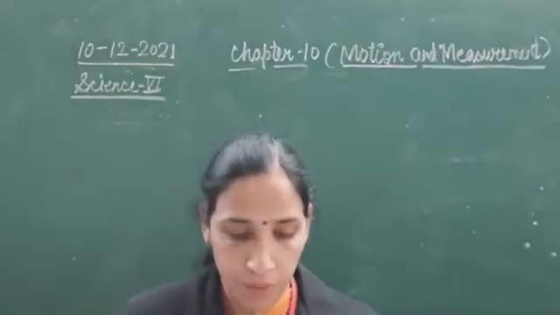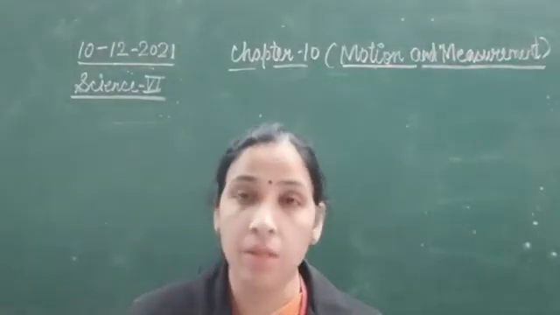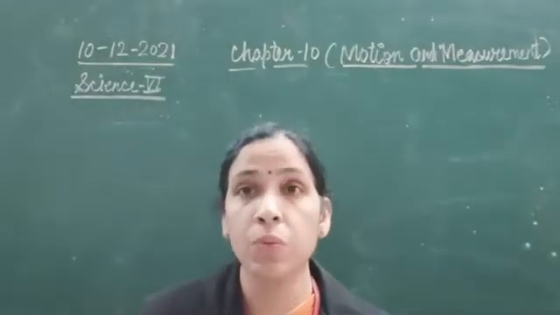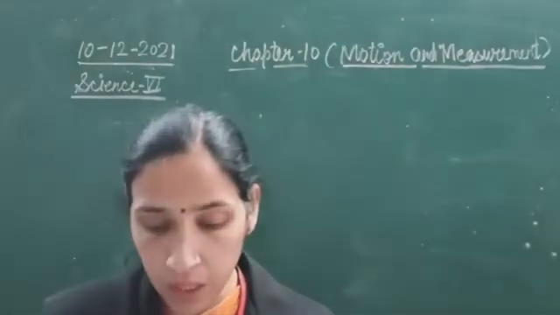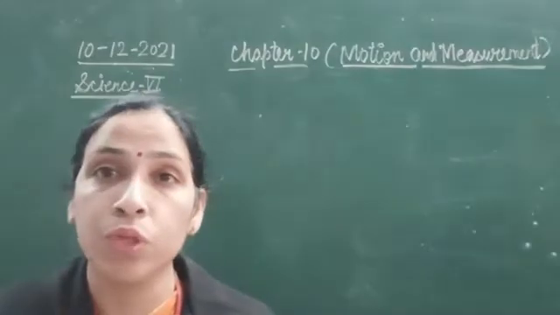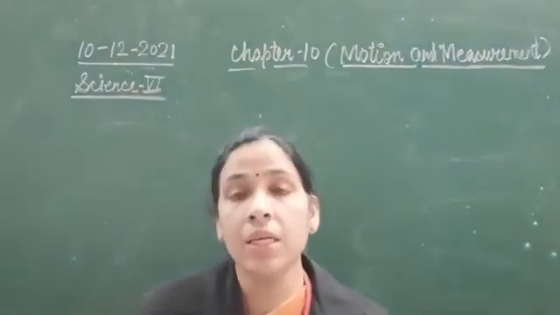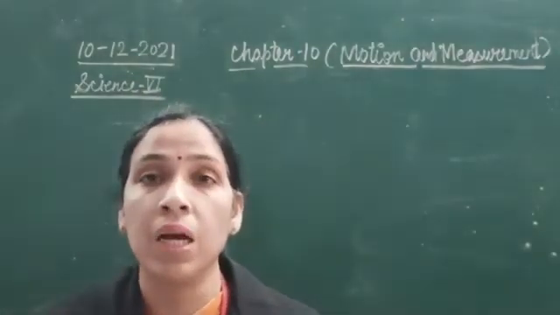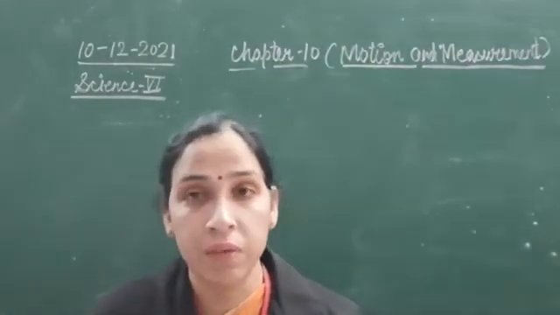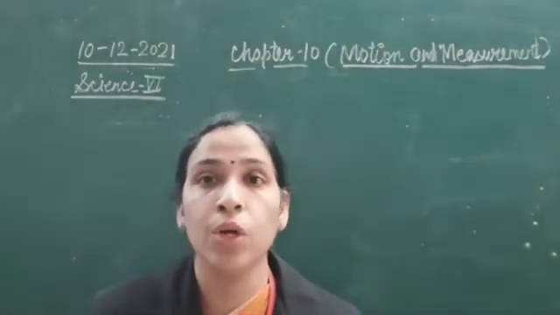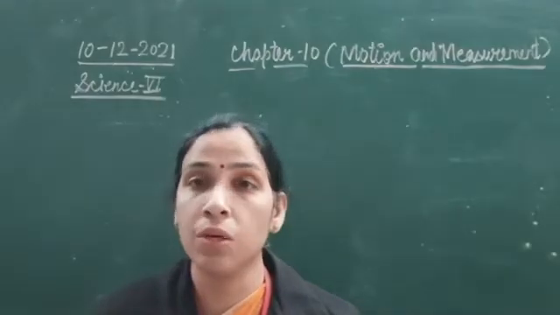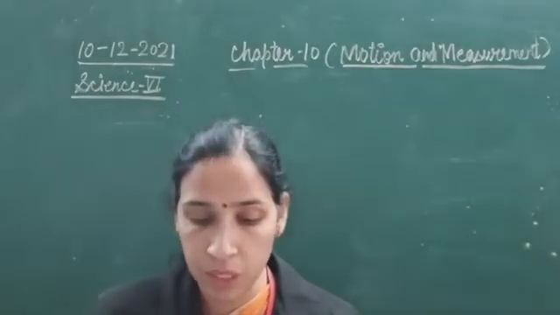So students, we were discussing certain examples in which we find more than one type of motion. In that we can take the case of Earth. Earth is showing revolution as well as rotation, so that is circular motion as well as rotational motion.